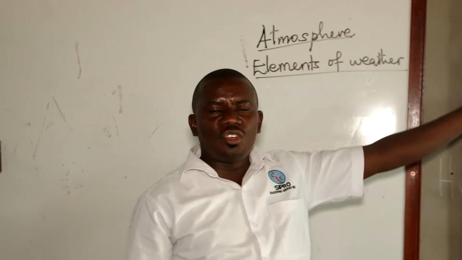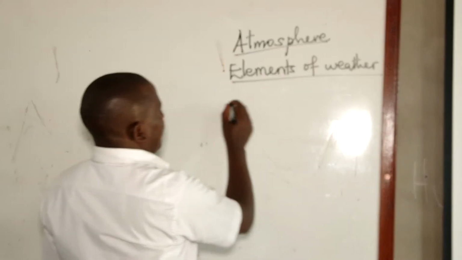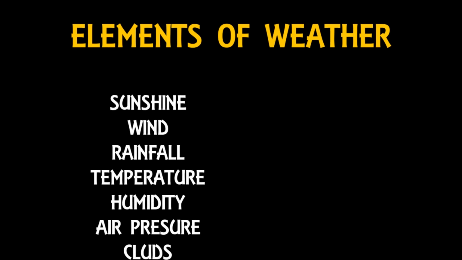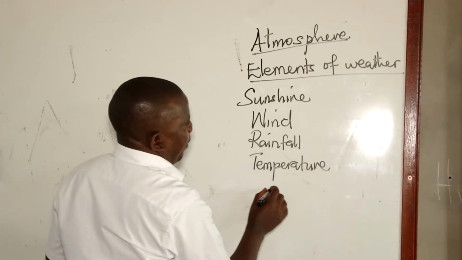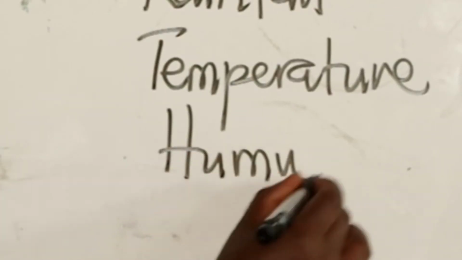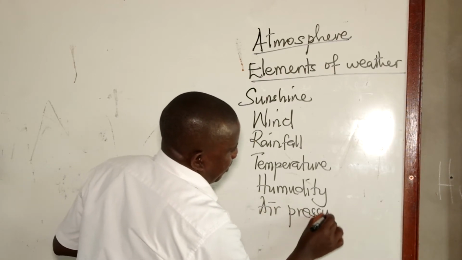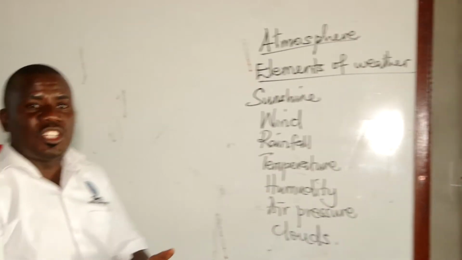After the conditions of weather, we have a quick look at the elements of weather. Elements of weather are things that make the weather change. Like we have sunshine. We have wind. We have rainfall. We have temperature. We have humidity. We have air pressure. We have clouds. These things make the weather change.